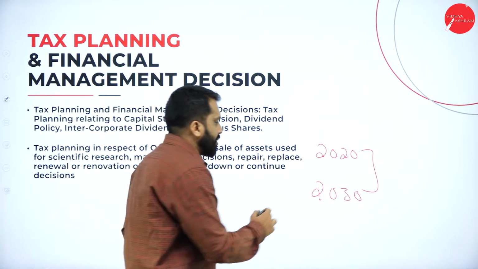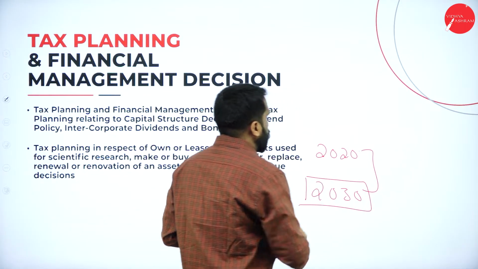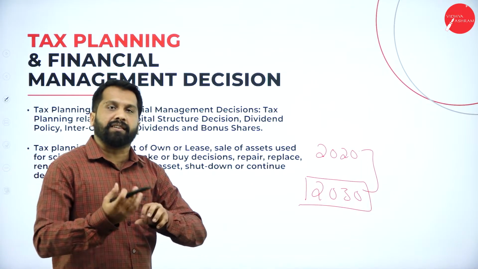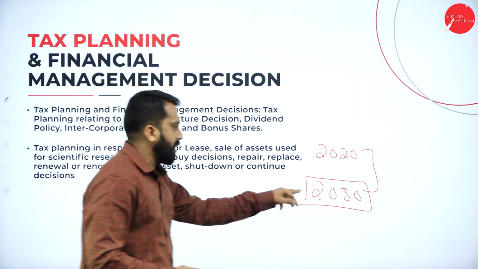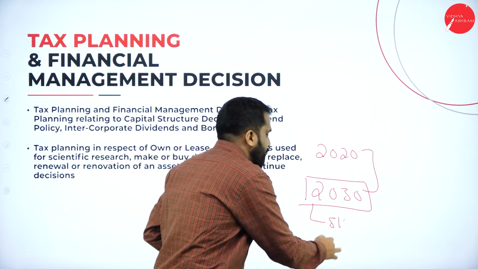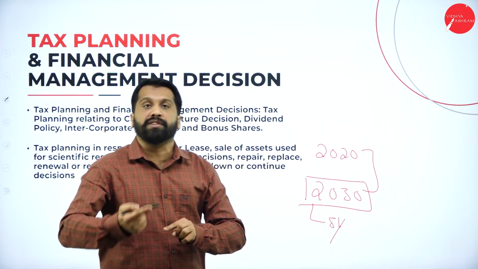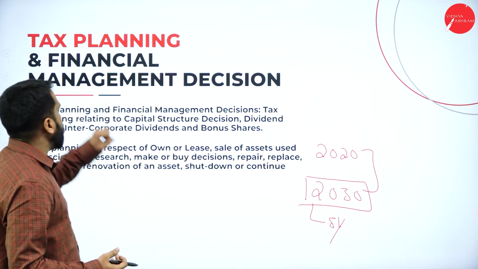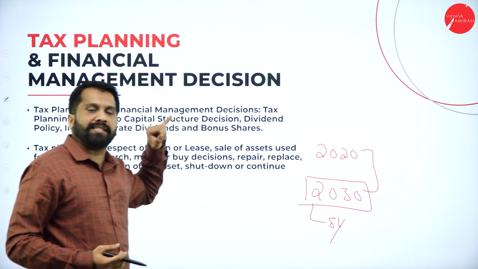Now, in 2030, what will we do? Should we go with the same machinery? We can repair, we can alter, and you can use it again for 5 years. Or else should you go for new machinery? Repair or purchase. These are the things called management decisions.